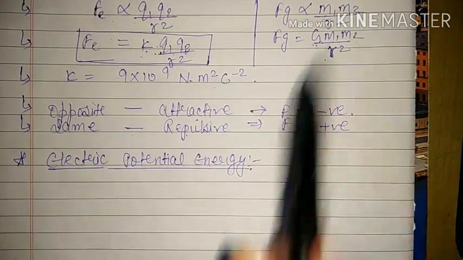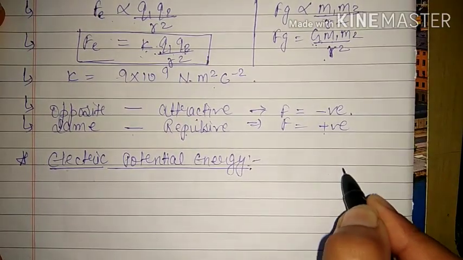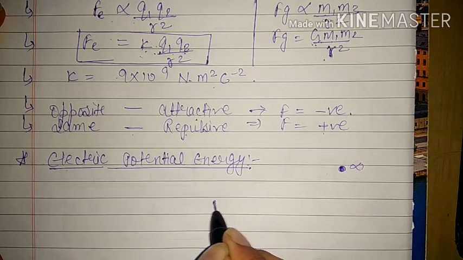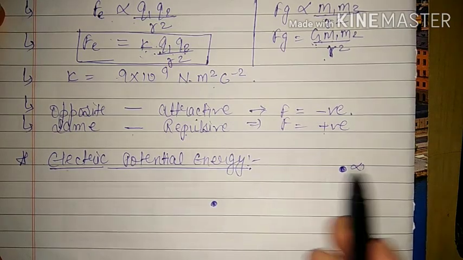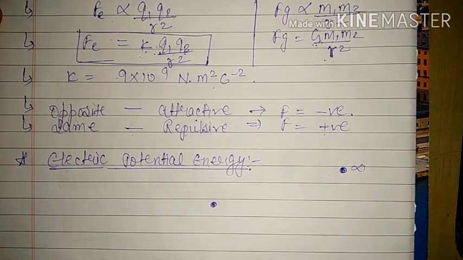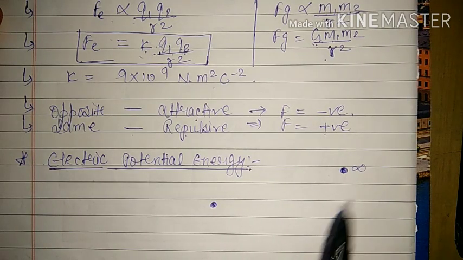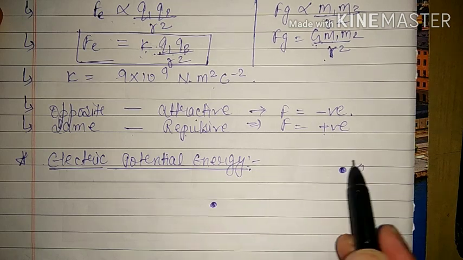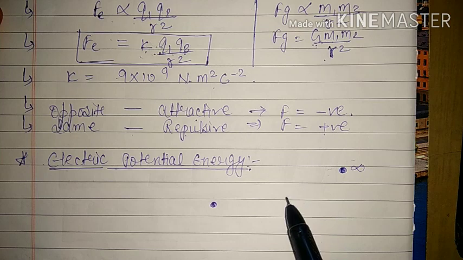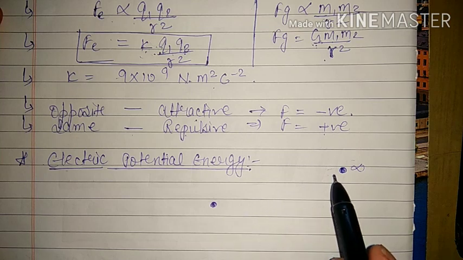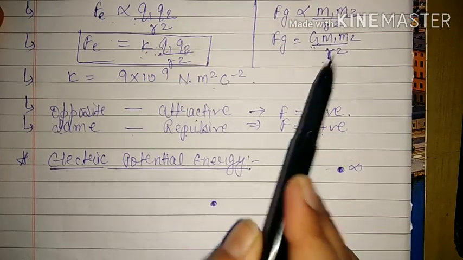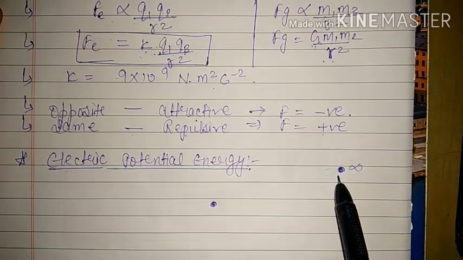Here we discussed that when one body is kept at infinity and one body is kept on the surface of the earth, then initially there is no force of attraction between them, because gravitational force was only attractive. There will be no attraction, no repulsion between them, because the separation between them is very large. They are very far away from each other and the force is inversely proportional to the distance between them. So the force was zero.